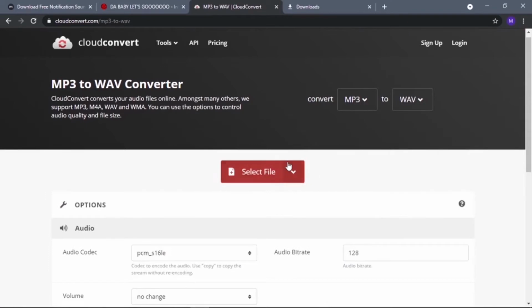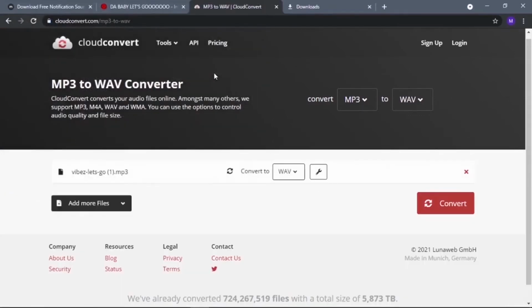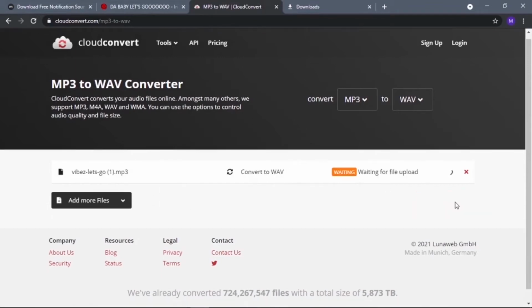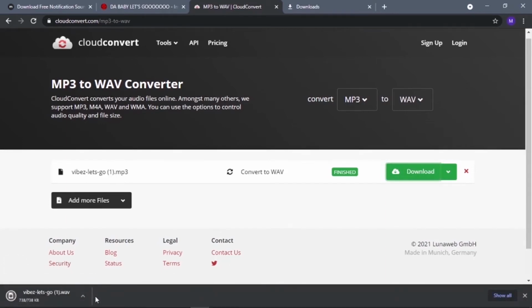What it's gonna say here is select file. So what you want to do is select the file that you want to convert to WAV. You click it, and from here you click convert, and you wait, and it's gonna say download here, and you click it, and it's gonna download right here.